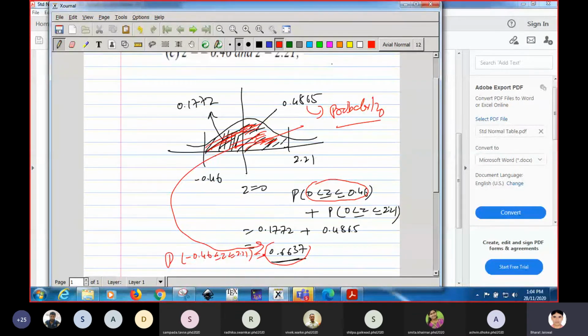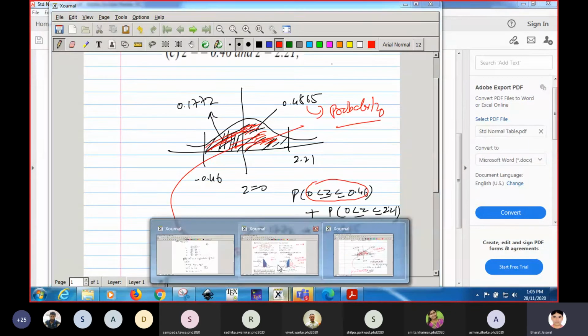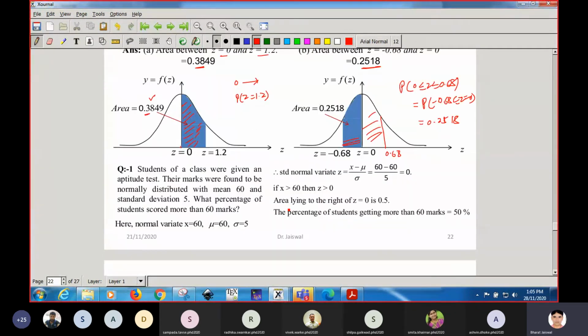In a normal distribution, there is a standard table, because it is a symmetrical curve. Anything which is symmetrical can be given some standard results. That is why this table helps us. Without integrating, we can calculate the area under this curve between any two values. Getting it, students? Yes, sir. Okay.